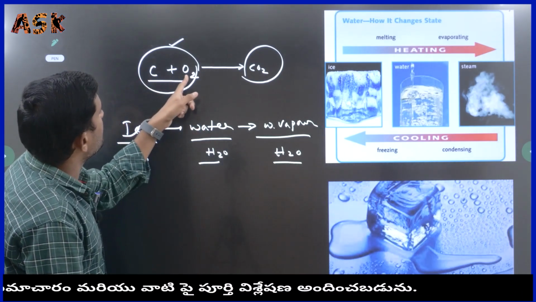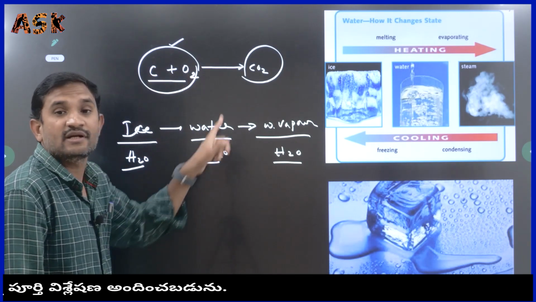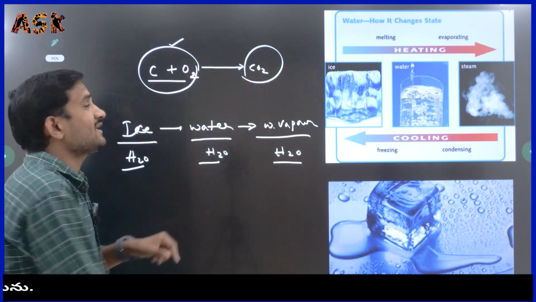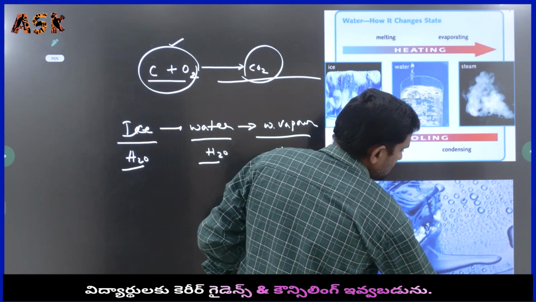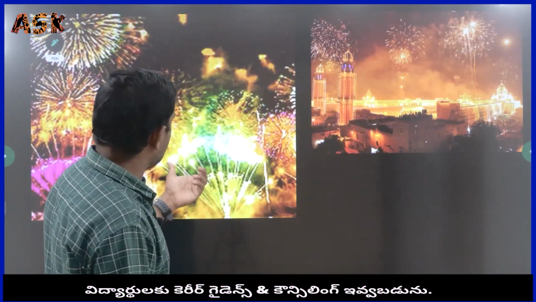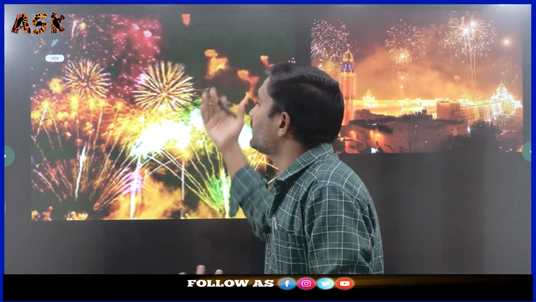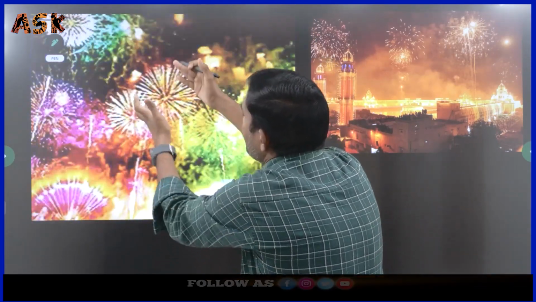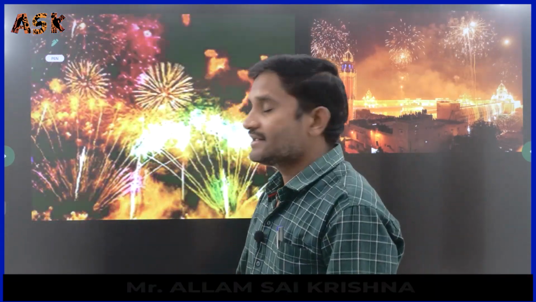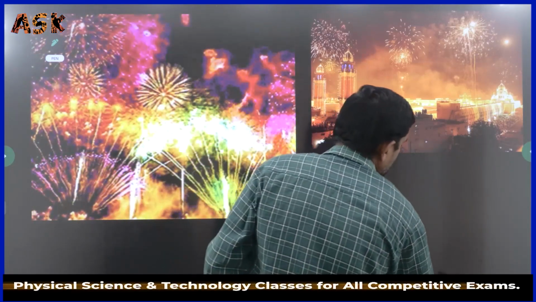But here one reaction happened, carbon plus oxygen, and it forms carbon dioxide. Composition is completely changed. Like that, you can see a chemical reaction in crackers. When the crackers are burned, other products are formed. That means here the composition is necessarily changing. Reactions where the composition is changing, we have to know as chemical changes.